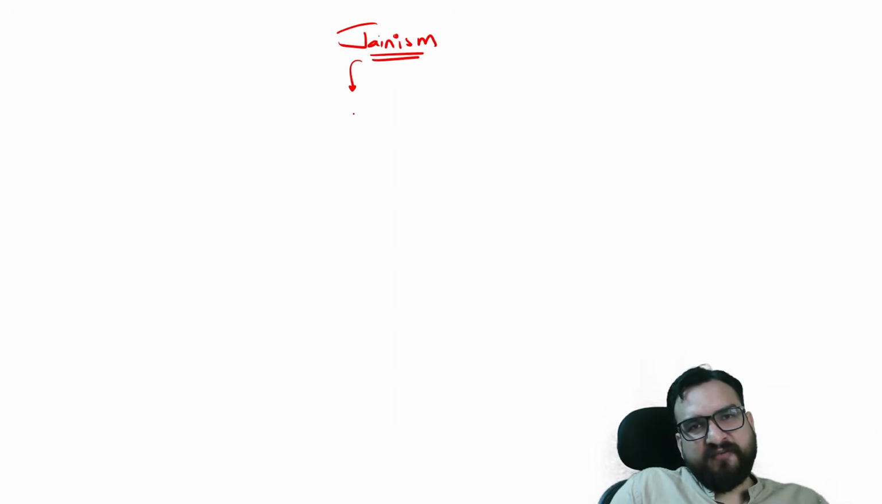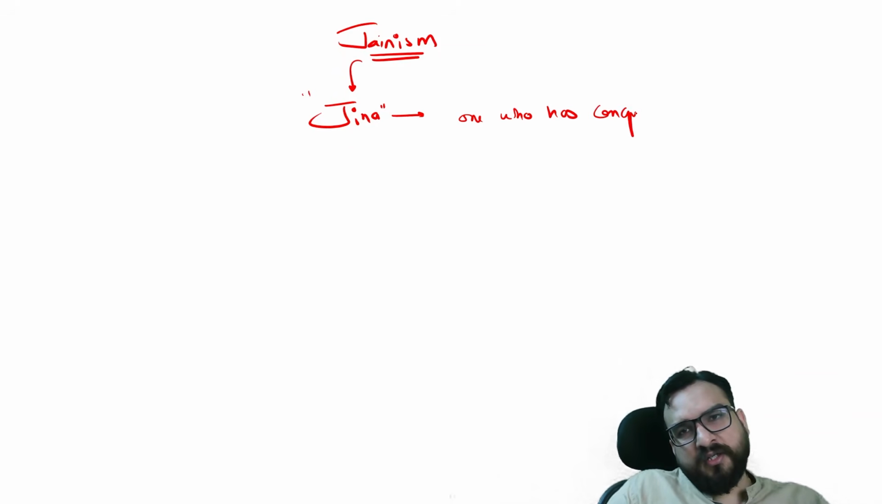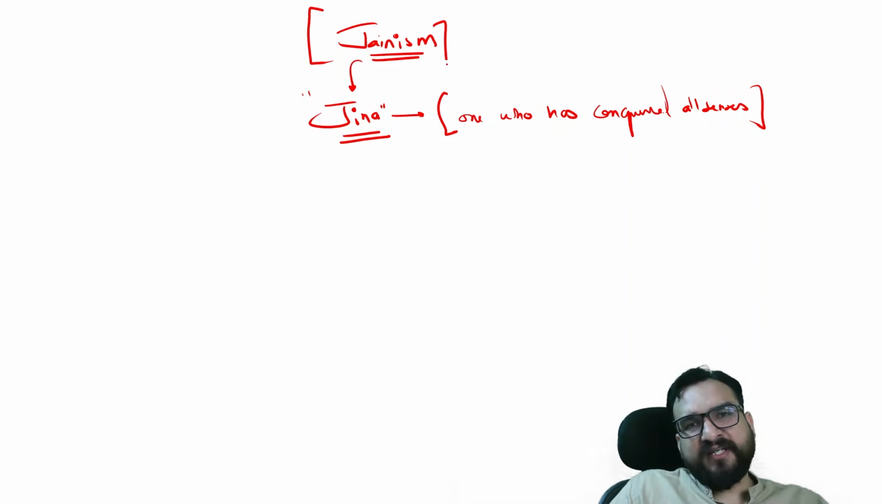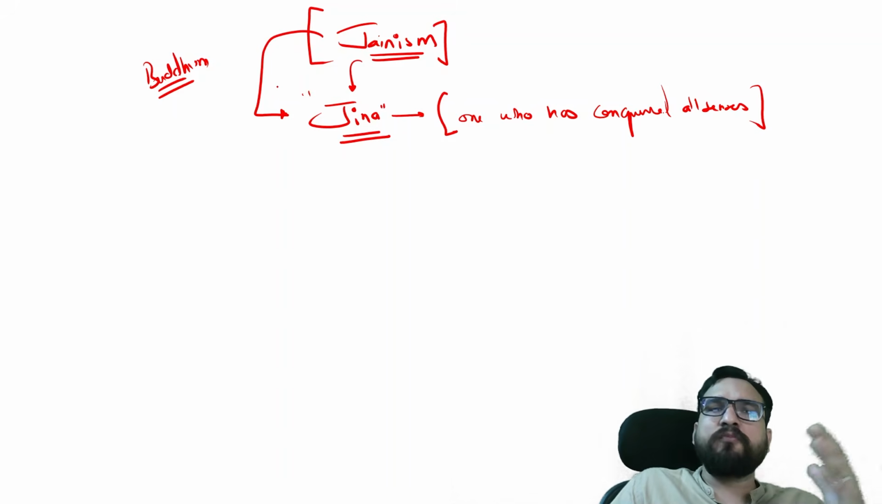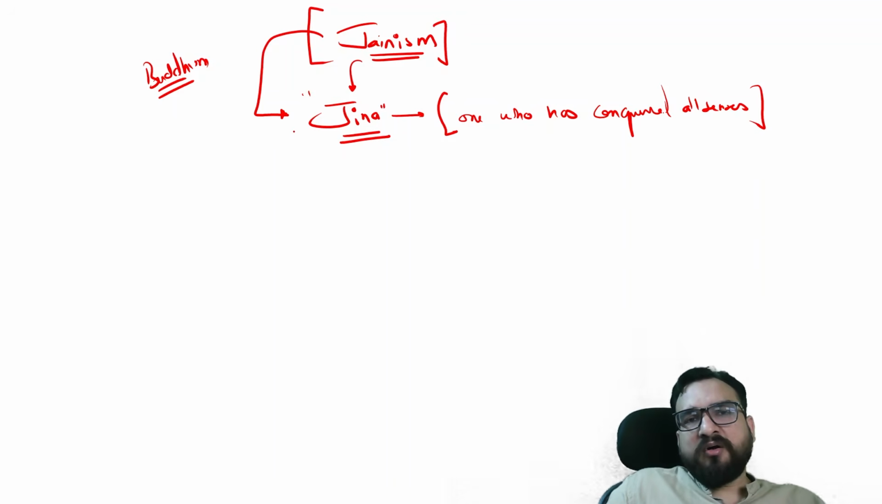Now let us see the Jaina, guys, Jainism, right? Jainism is basically coming from the root word Jina. Jina means one who has conquered all senses. Now Jainism is a much older tradition than Buddhism, guys, right? This tradition used to be flourishing before Buddhism, about 200-300 years before as well, right? Now, how do we know about it?